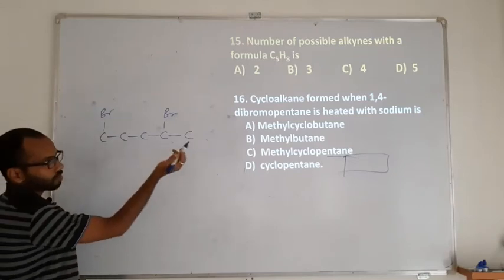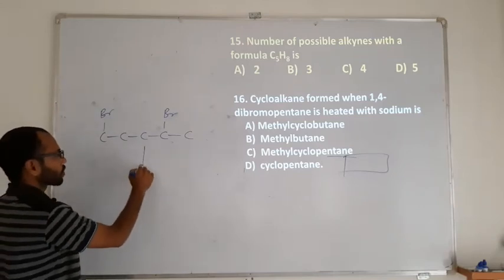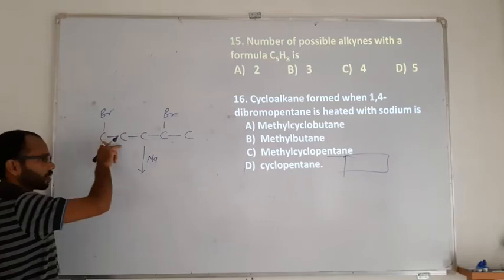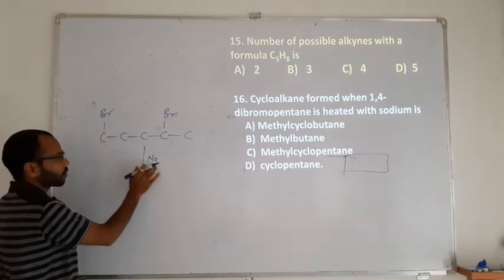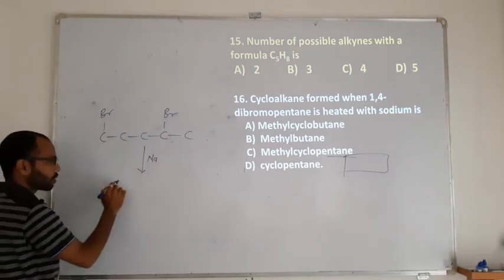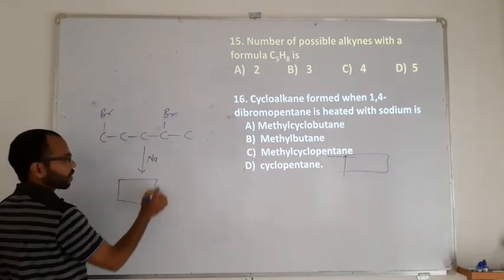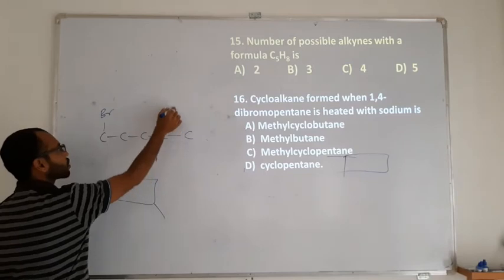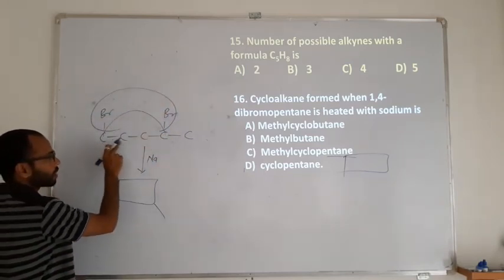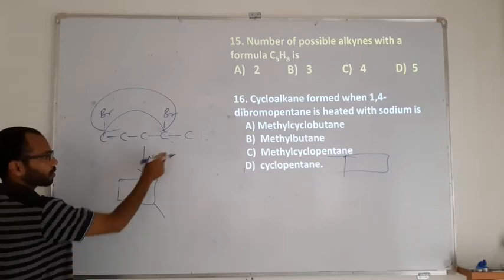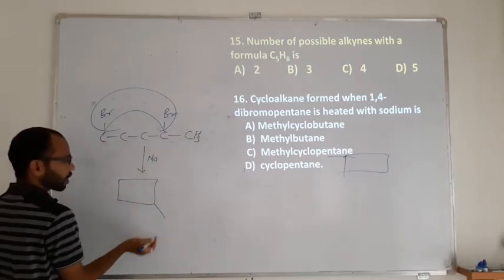It is heated with sodium. Given it is a haloalkane and the reactant is sodium, it is a Wurtz reaction. In the Wurtz reaction, 2 halogens get coupled. So these 2 get coupled, and then a ring is automatically formed here. How many atoms are involved in the ring? 4 atoms. And this CH3 will remain as a substituent.